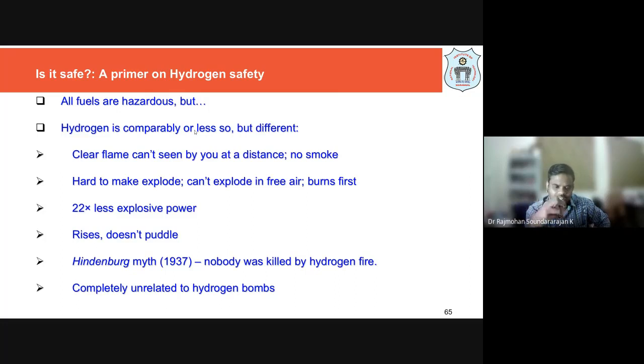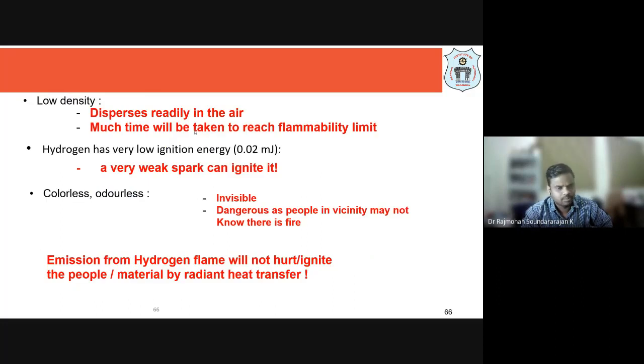And remember, as it is lightweight, it rises, so it doesn't puddle around. And about the Hindenburg myth that you are going to read about, nobody was killed by the hydrogen fire. And the hydrogen bomb has nothing to do with our hydrogen safety. Its purpose is different.